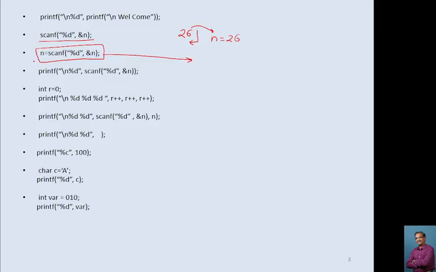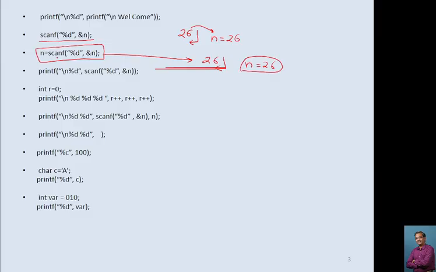Now here after this, the question asks you: if you execute this program and try to print the value of n, what will be the value of n, if we input the value 26? Generally students consider that as 26. Means when this statement is executed, the scanf statement gives a blinking cursor on the screen, and if you input 26, then what will be the value of n? First of all, the scanf statement gives you a blinking cursor. You have to input one value. So if you input 26, that 26 will be given to n. So the value of n becomes 26.